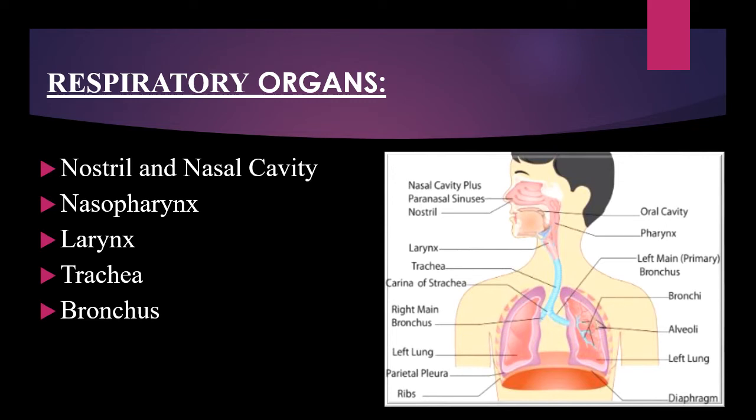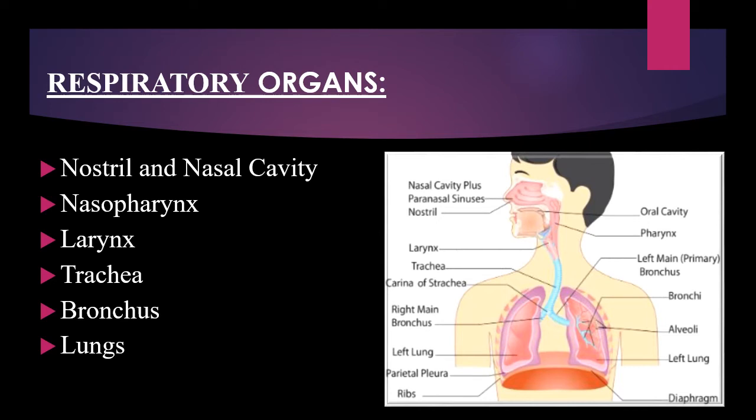The trachea is a single line, and this one line is divided into two lines here, and these two pipelines go inside each lung, and each divided portion is called bronchus. After bronchus, the oxygen goes inside the lungs.